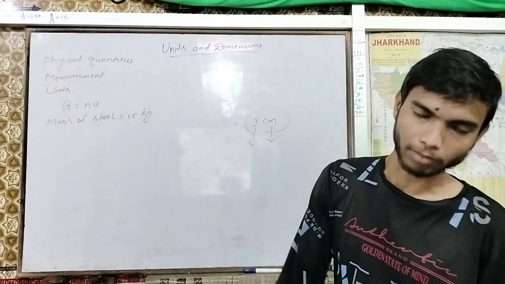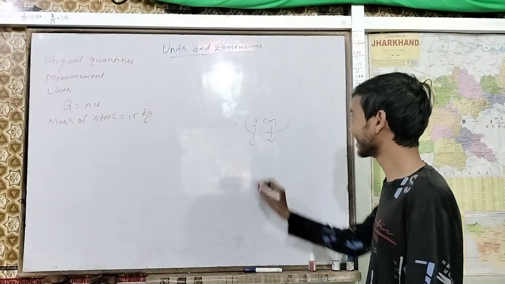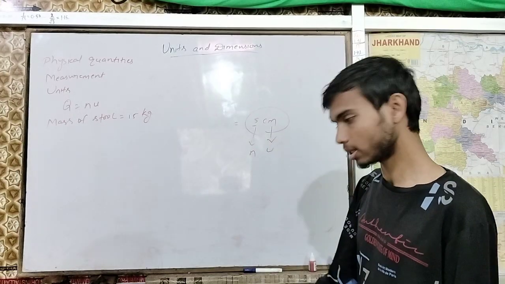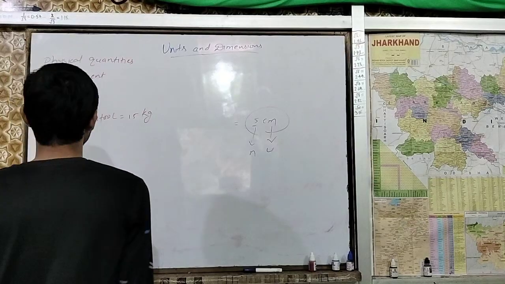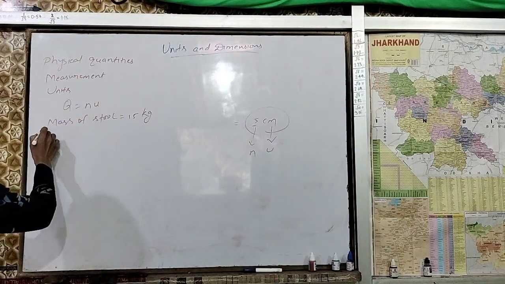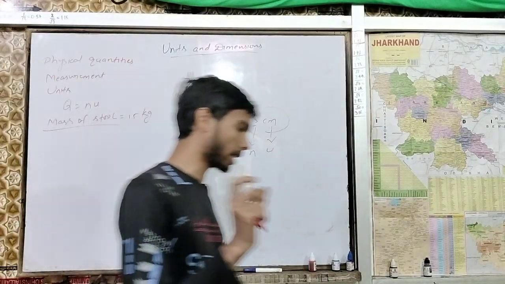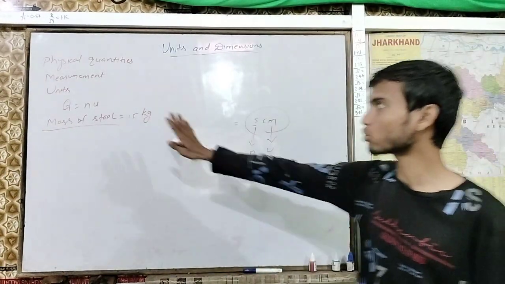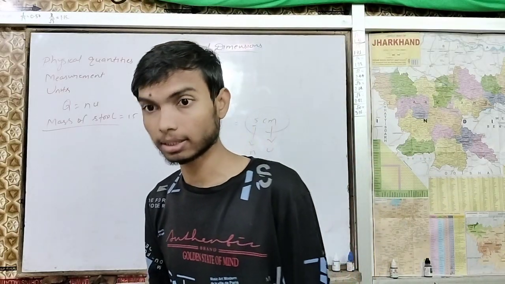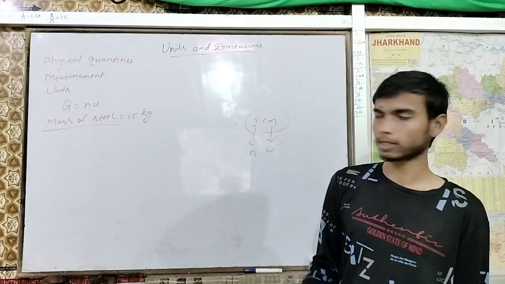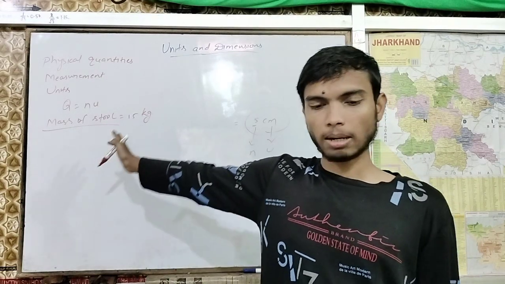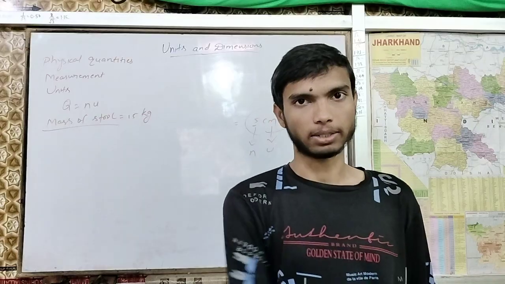Okay, unit. I hope you got it. Unit. So this n is number, and this is u, unit. Now let's understand with an example. We have an example, which is the mass of a stool, mass of a table, mass of a chair. So the mass of a stool is 15 kg.